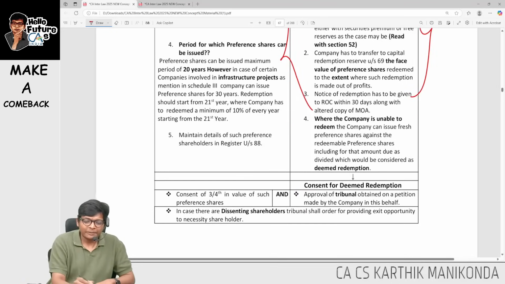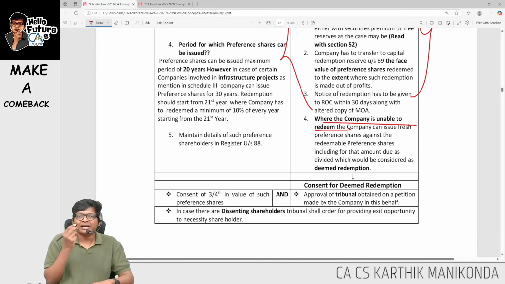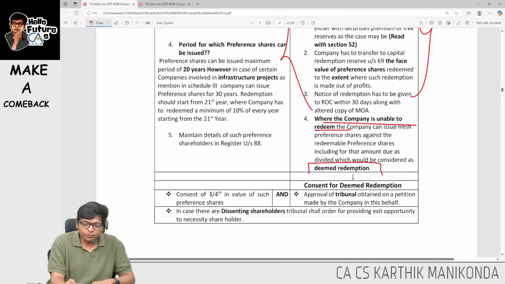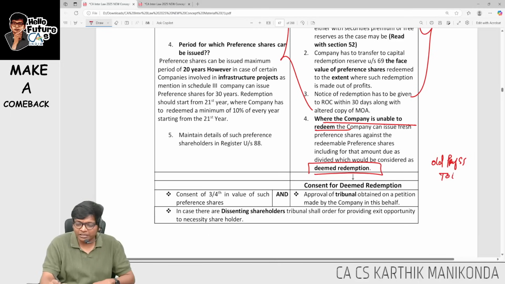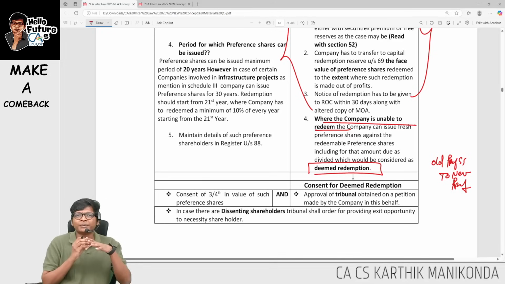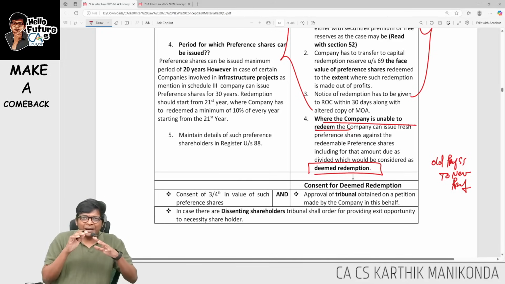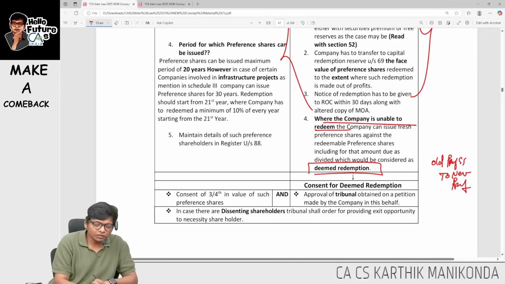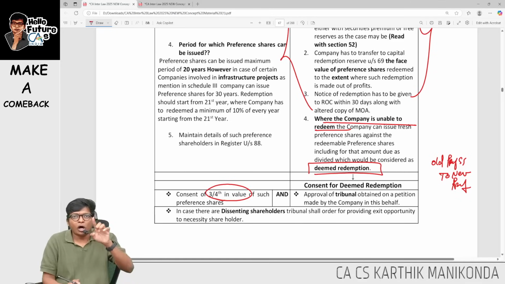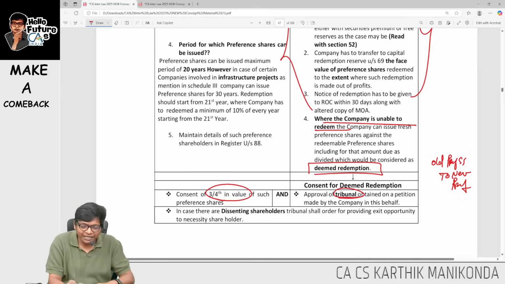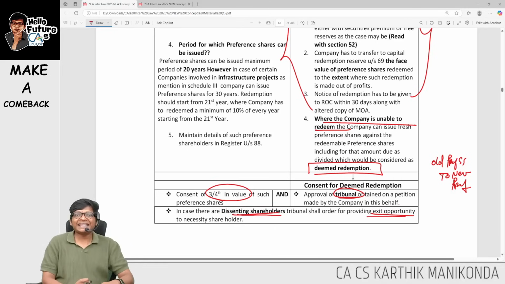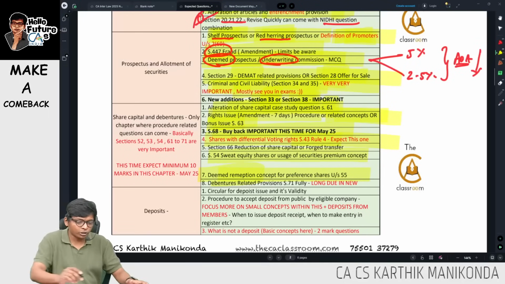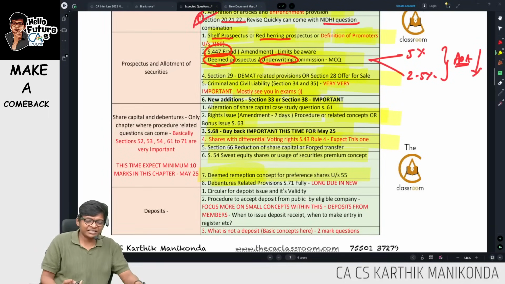All that is fine. But when the company is unable to redeem, I don't have money, we have a concept called deemed redemption, where I will pass an entry: old preference share capital account debit to new preference share capital. Sir, what is this? Very simple. This basically says that I will issue shares for shares. For this you need to get 3/4 in value of consent from preference shareholders and approval of tribunal. If there are any dissenting shareholders, I will give them an exit opportunity. This is the concept of deemed redemption of preference shares, guys.